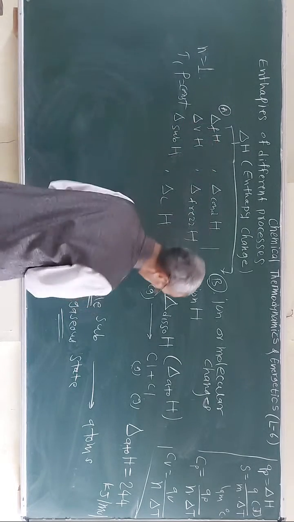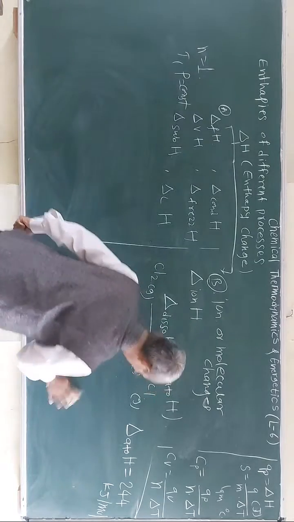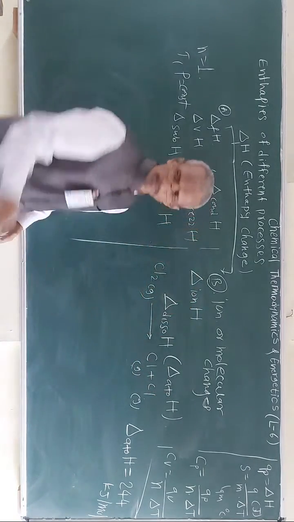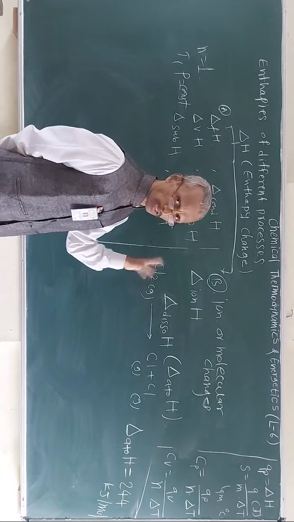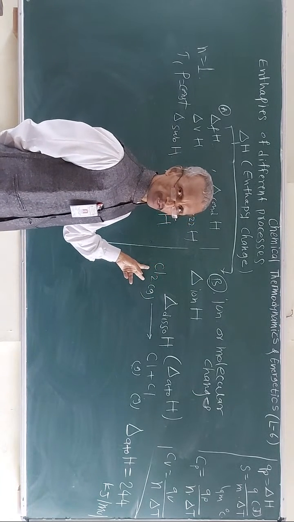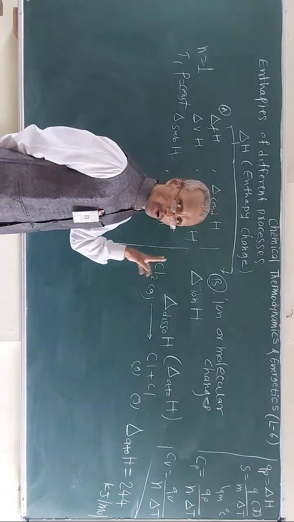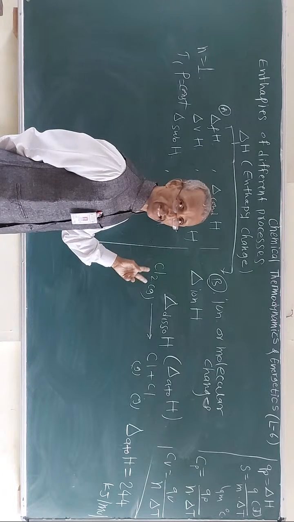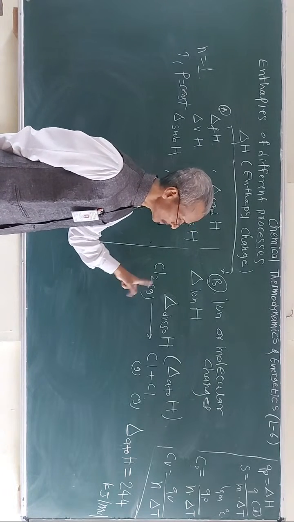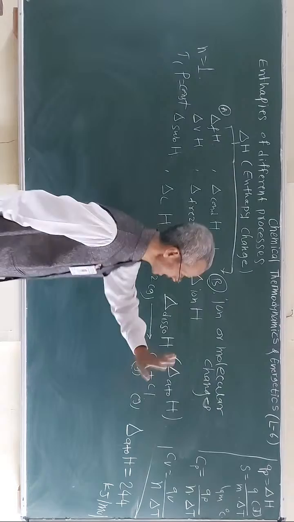Now this is the definition. The enthalpy change accompanying when all the molecules in 1 mole of the gaseous substance are dissociated into atoms.